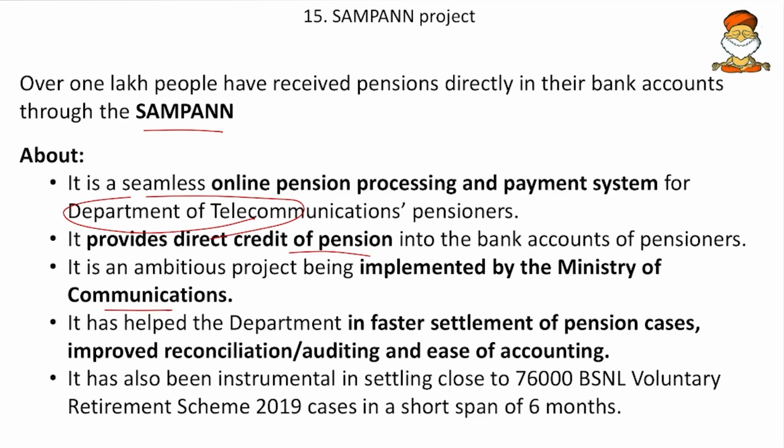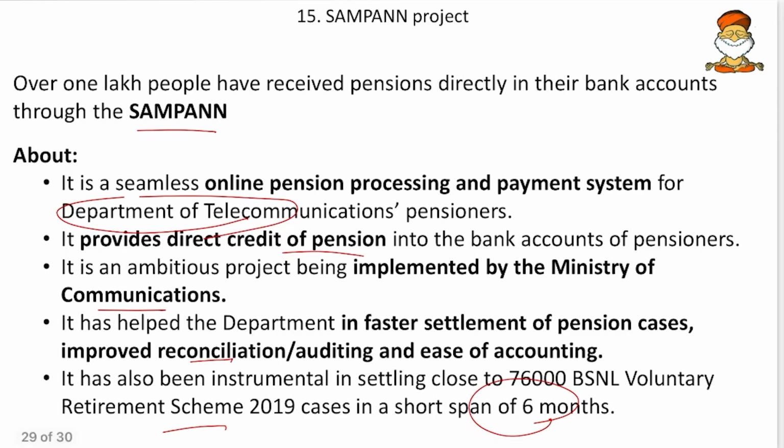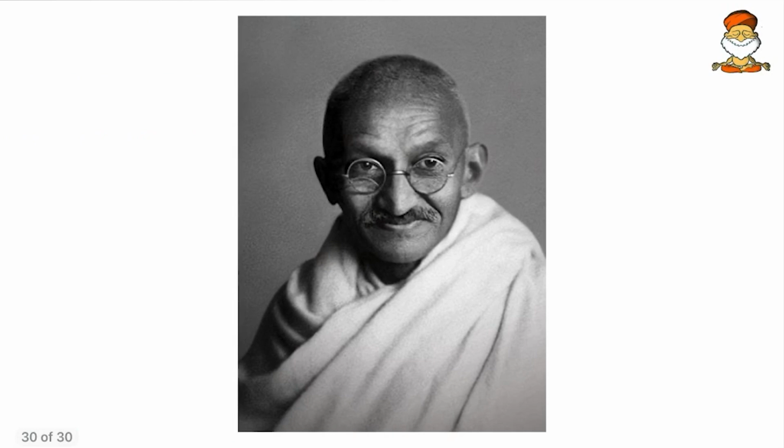And it has helped the department in faster settlement of the pension cases and improved reconciliation or auditing and ease of accounting. So everything has been eased after this SAMPANN project was launched. And then it has also been instrumental in settling close to 76,000 BSNL VRS scheme, that is voluntary retirement services. So they have been smoothly done in a very short time of 6 months by this SAMPANN project. So a very futuristic project if it is generalized for all the departments. So these are some of the facts.